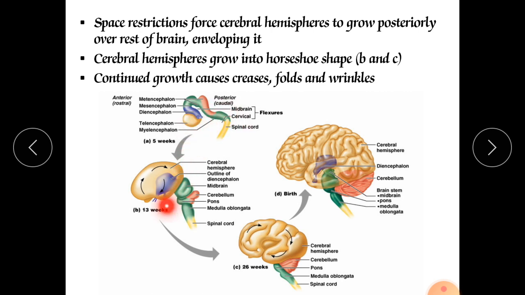After 13 weeks it will develop in this shape, and it doesn't have any wrinkles or folds. After that, by the 26th week it has developed somewhat, and finally after the 36th week, when complete development occurs before birth, this is the normal brain having all the brain parts.